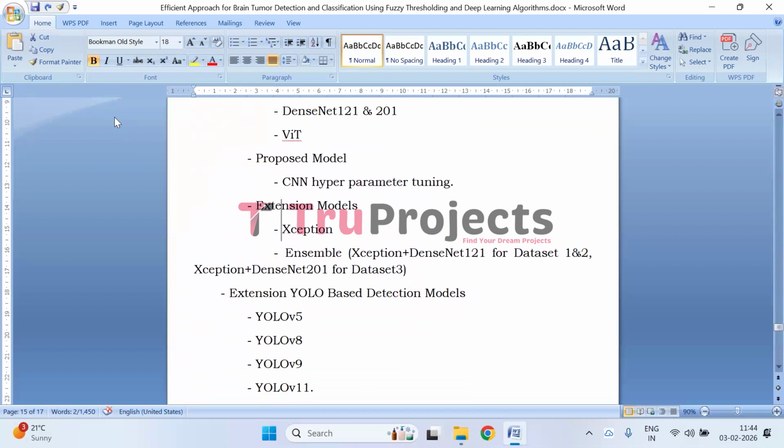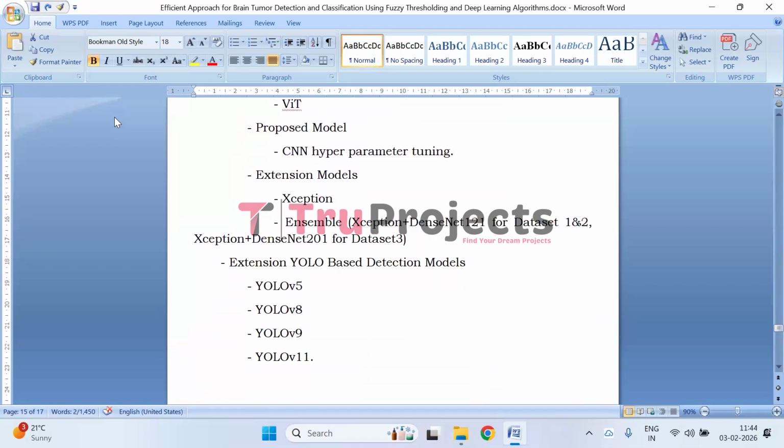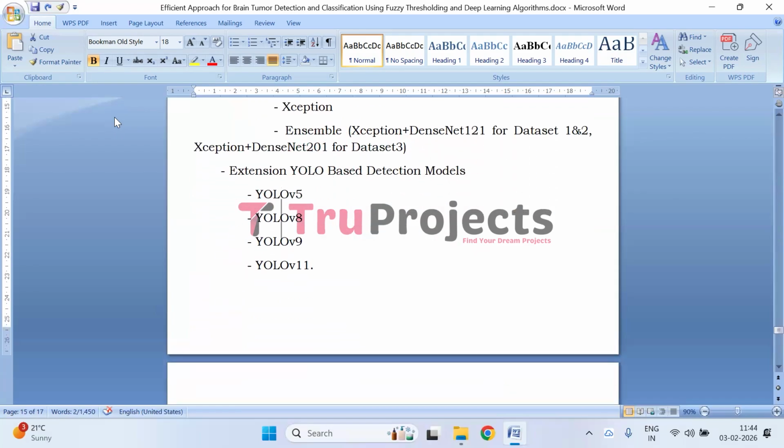And as an extension for YOLO-based detection, we have used YOLO V5, YOLO V8, YOLO V9, and YOLO V11.